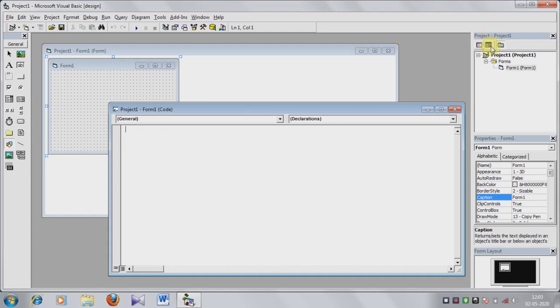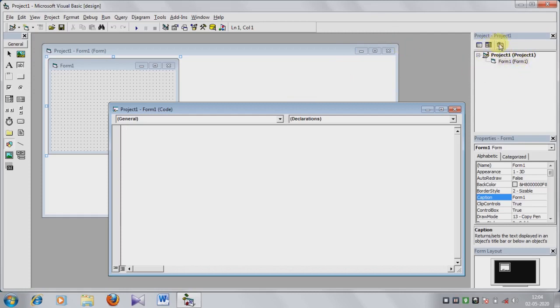And then this is the toggle folder. Toggle folder means when you click on this folder, just form 1 in this project 1, and when you click on this folder, forms and then form names. Okay, when you use this option, the current form which appears on the screen, this form name appears here.